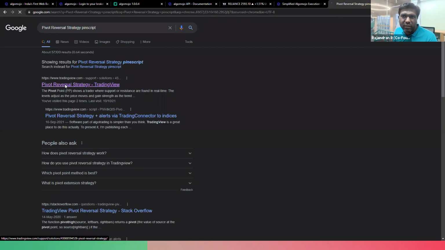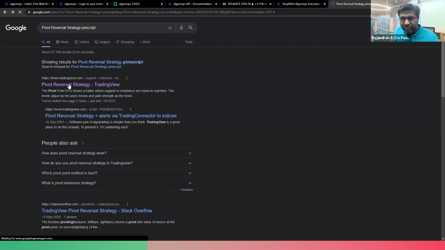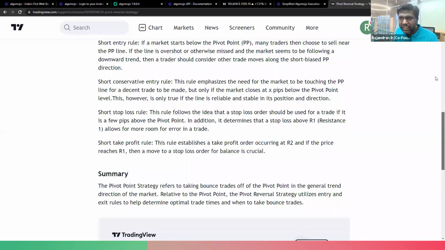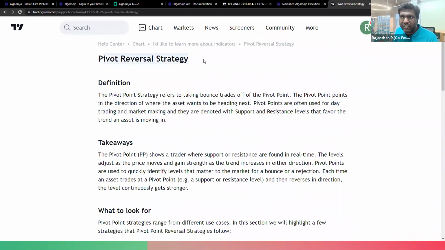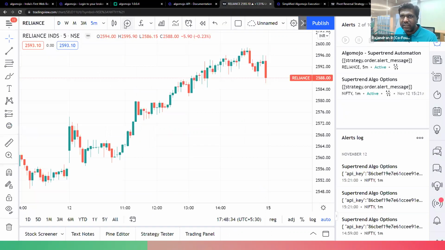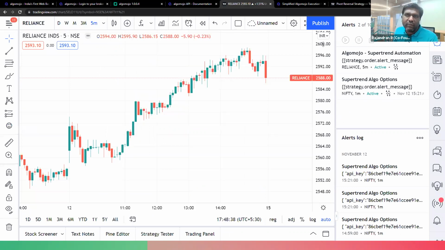If you go to that, you might end up getting details about how this pivot reversal trading strategy works in TradingView, right? So you'll get to know more about it. It's a very simple pivot reversal trading system. Maybe let me check if I can get it from the built-in itself. Sometime back we were able to open it, but I'm not sure whether the code is compatible after version 4 or not.